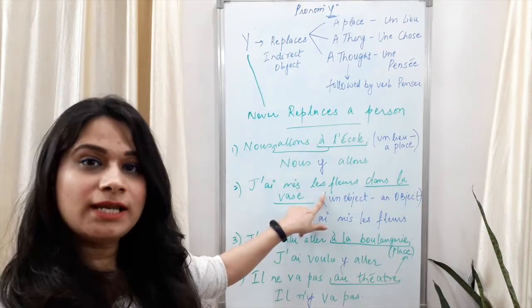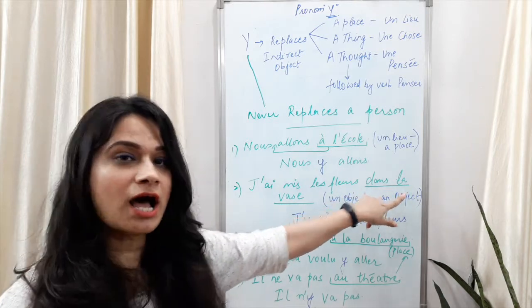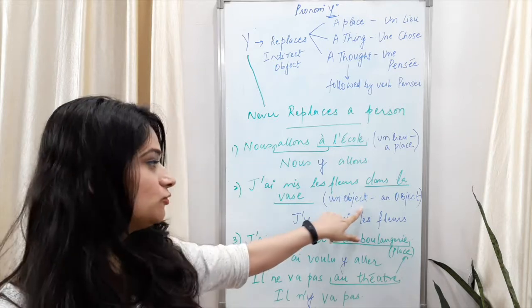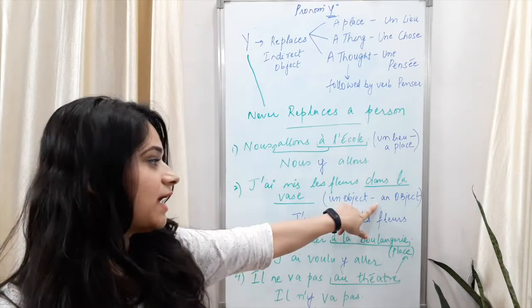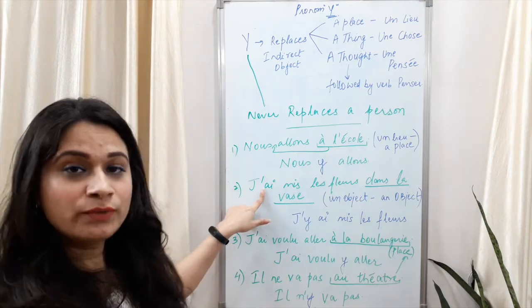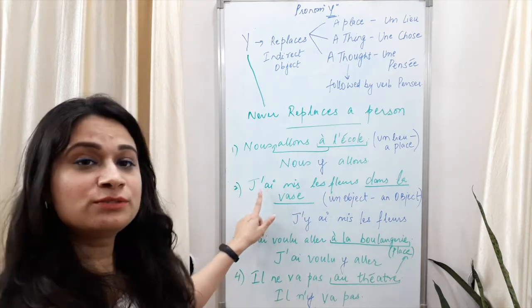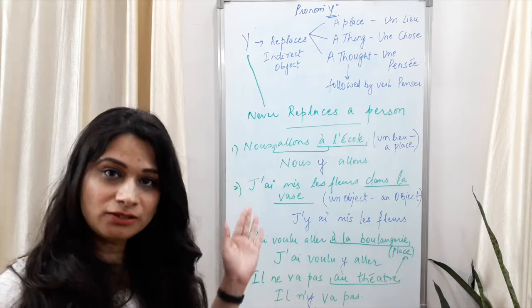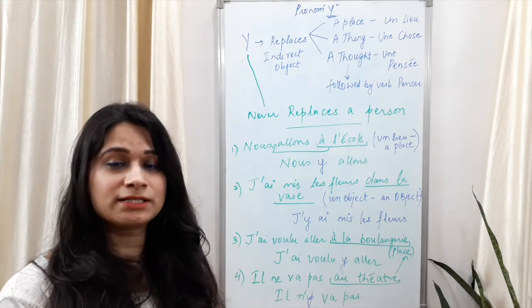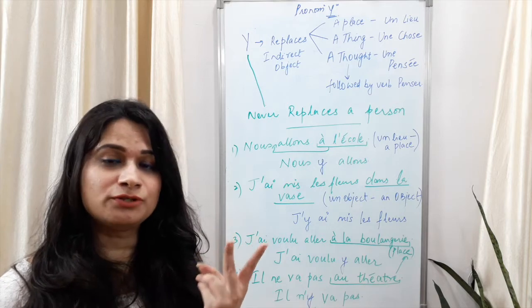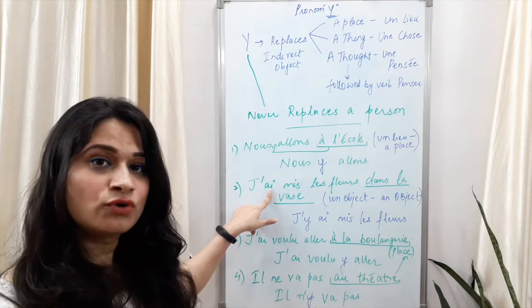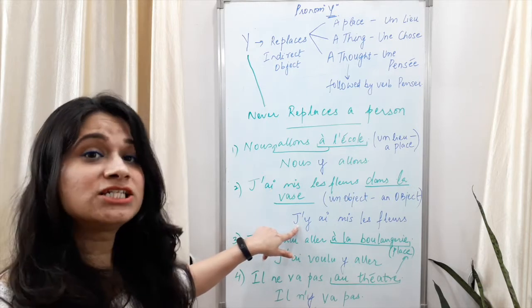J'ai mis les fleurs dans le vase. Dans le vase is what? In the vase. So that's an object. Here we have an object. Again we are going to replace it with pronoun y. What we are going to do is place pronoun y in front of the auxiliary verb. Now what are your auxiliary verbs in passé composé? You have two auxiliary verbs. One is être, other is avoir. Here we have avoir.